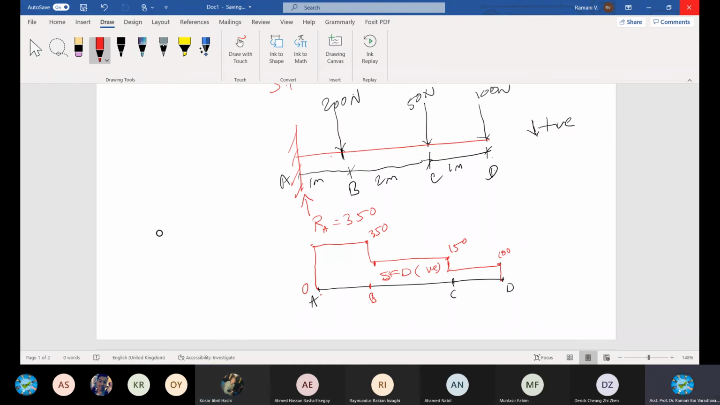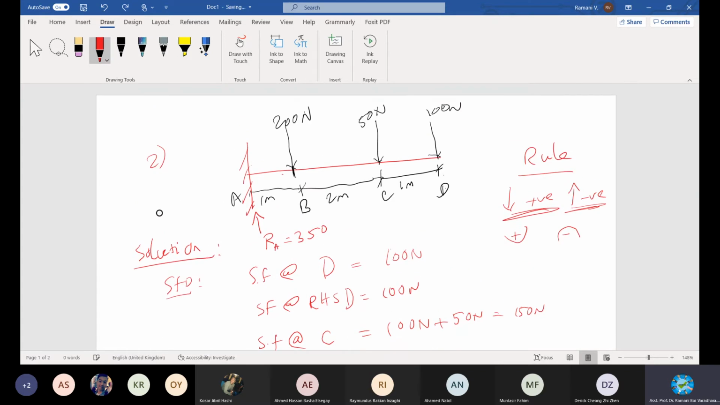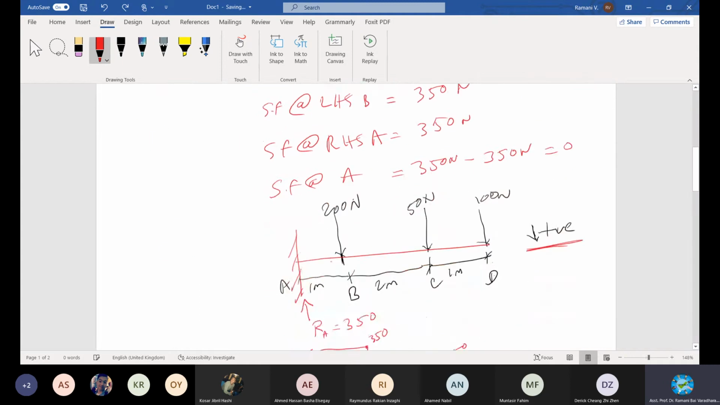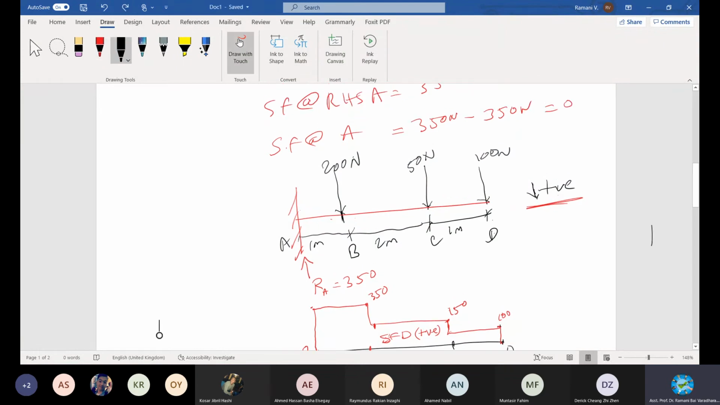Wrong. See, all positive. I have written here download positive. I draw on top because all loads are download. Our sign convention is download positive, isn't it? Download positive, correct? Upward negative. All our loads across the beam are positive. It's all positive because all the loads are download. That's why I draw on top of this axis. A to D is an axis, right? That's why I draw on top of the diagram.